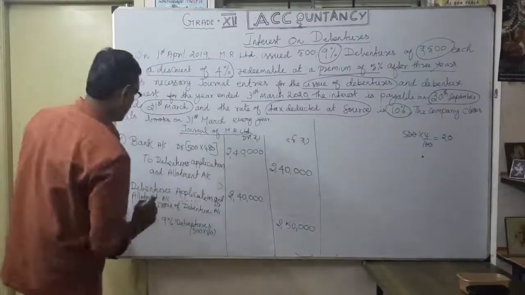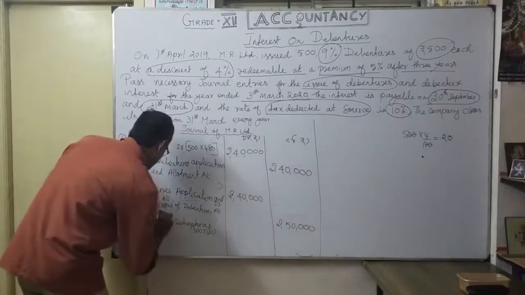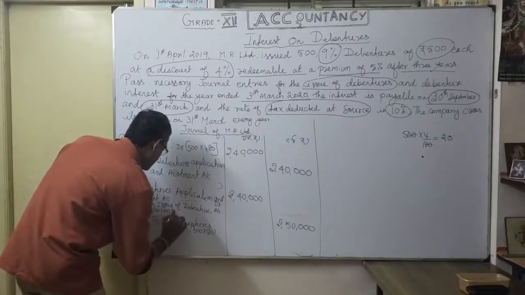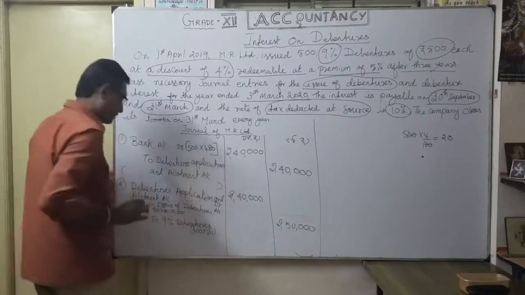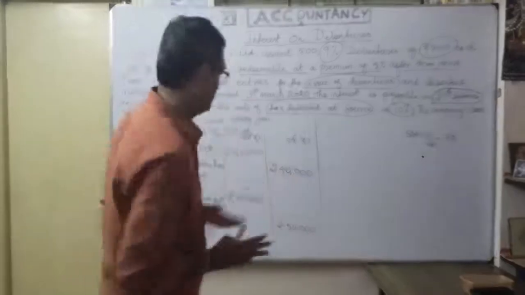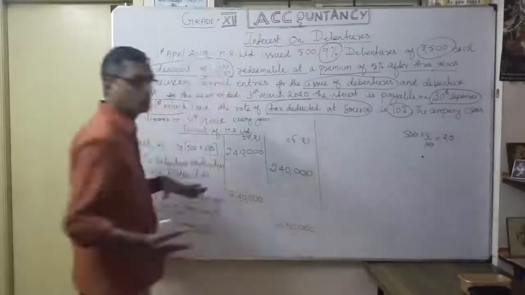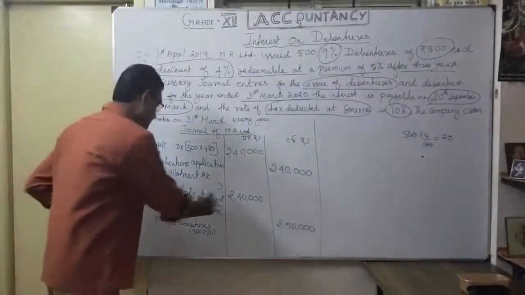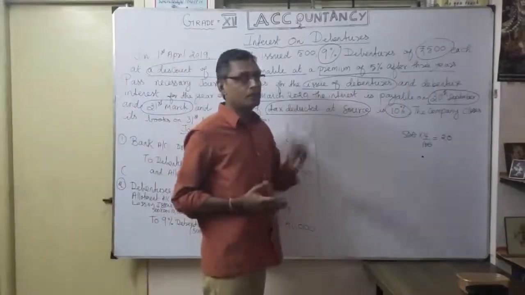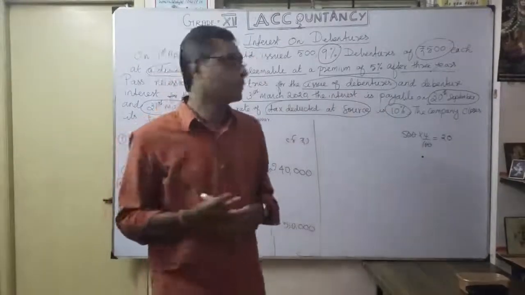So 500 into 20, how much? We get a loss of 10,000. This is the loss because of issue of debentures at a discount. Just wait, later on you will know. So this is 10,000, but I can't show it immediately here because it is redeemable at premium.